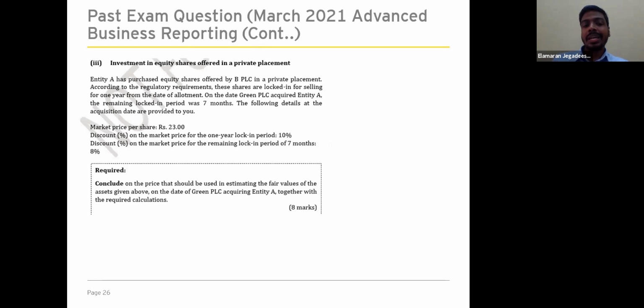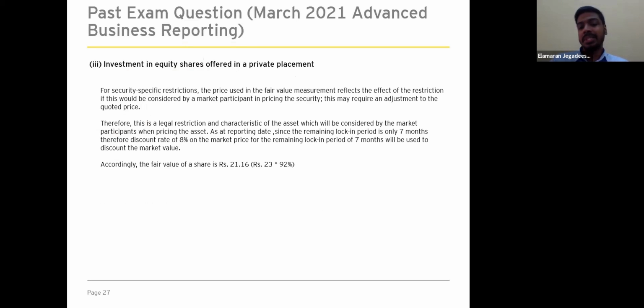The question requires us to calculate the fair value for Green PLC at the point of acquiring the entity. At the point of acquisition, there are only 7 months remaining for the restriction. Therefore, we can use 8%, which is relevant for the 7 month period. So the discounted price will be 21.16. The 23 is the market price, which needs to be adjusted for the 8% discount rate. So the fair value will be 21.16.